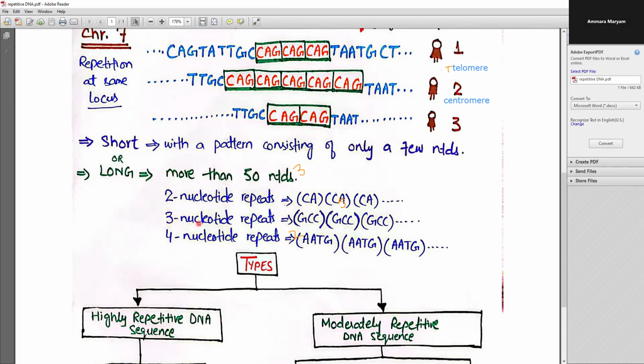Similarly, we have 3 nucleotide repeats. These are GCC, guanine, cytosine, cytosine. Similarly, we have 4 nucleotide repeats. These are AATG, adenine, adenine, thymine, and guanine. So these are the short repetitive DNA elements as well as the long repetitive elements that are containing more than 50 nucleotides.